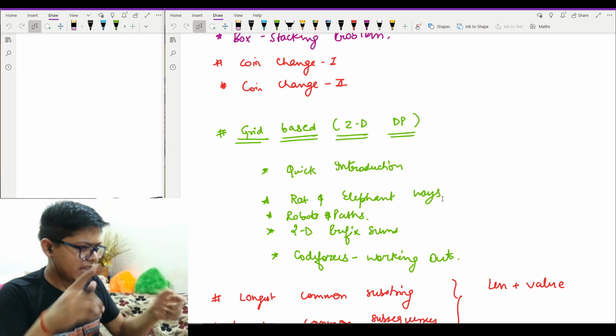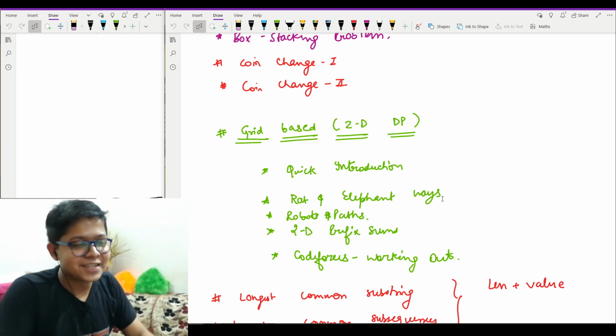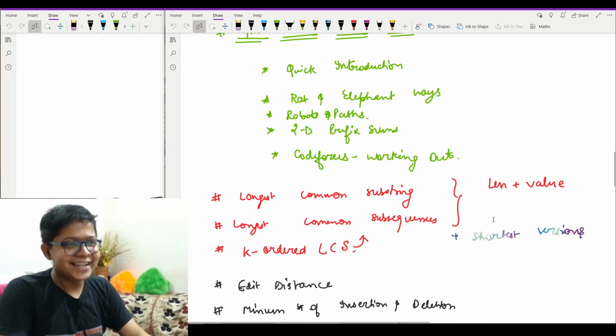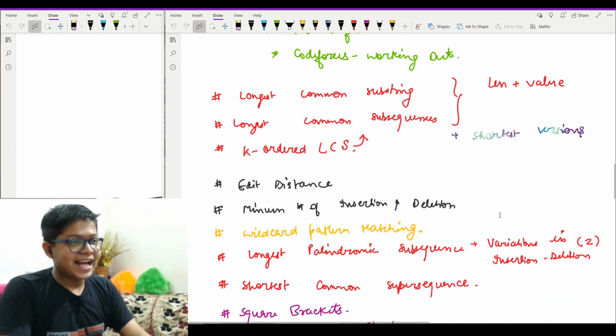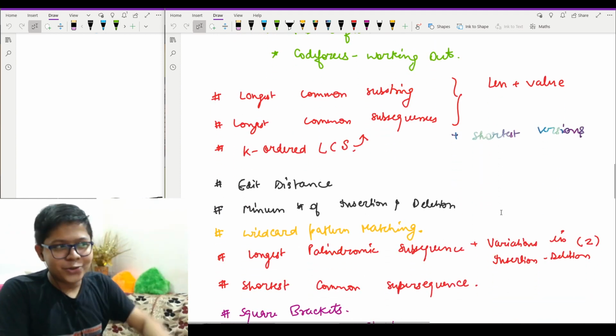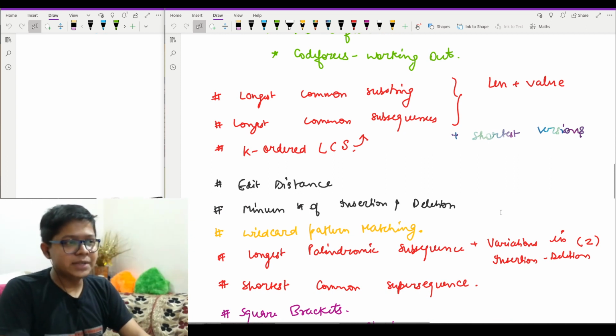So the intuition is pretty intuitive. It's very interesting, and you will enjoy it pretty well. And then we will move on to back 2D DP, which we were doing.